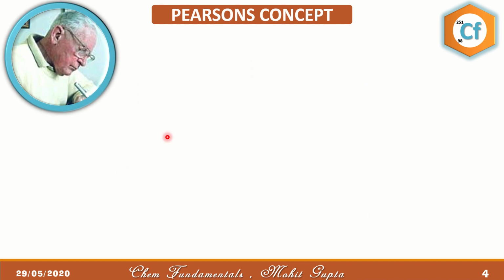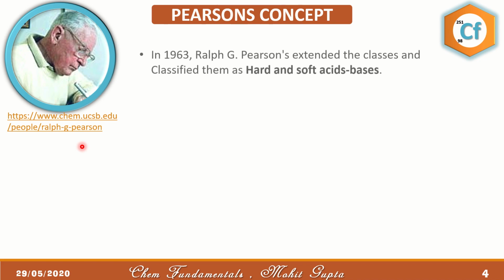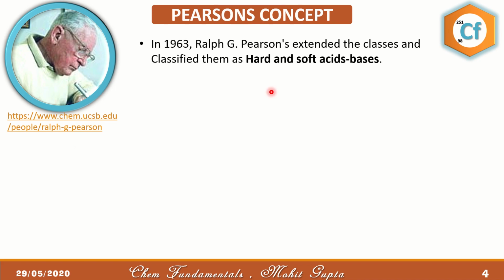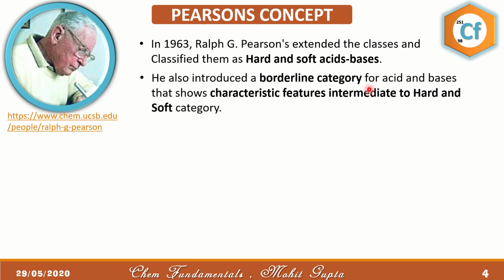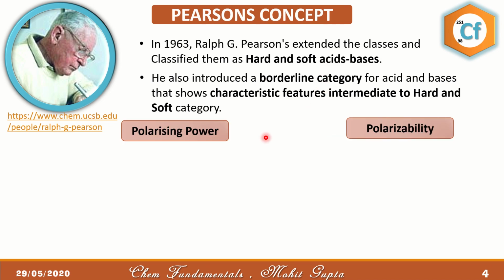So this is the image of Pearson, and if you want to know more about him, you can go through the following link. He classified those two classes, Class A and Class B, into hard and soft acids and bases. Along with that, he also introduced a borderline category of acids and bases that show characteristic features intermediate between hard and soft. They don't fit in the hard category and they also don't fit in the soft category. These categories were divided on the basis of polarizing power as well as polarizability.